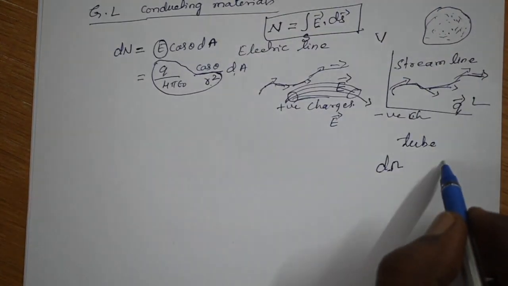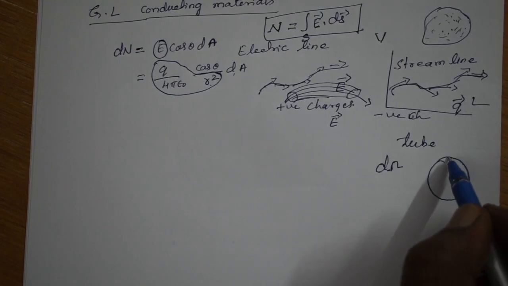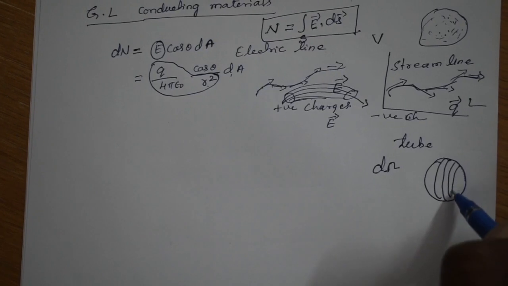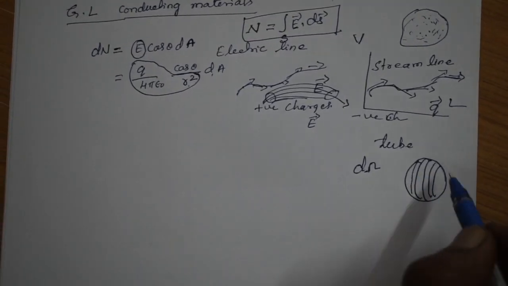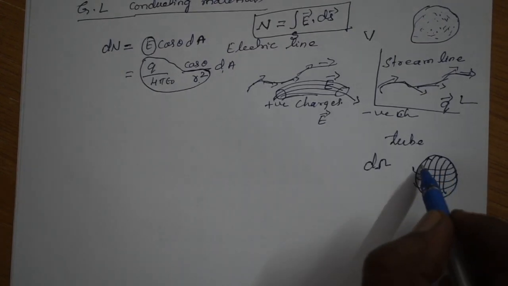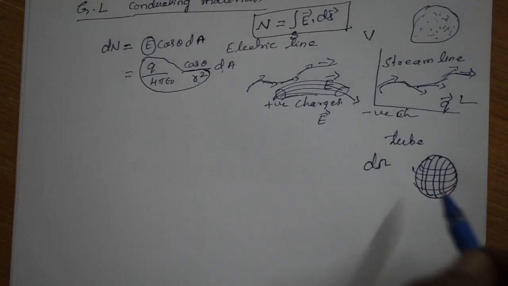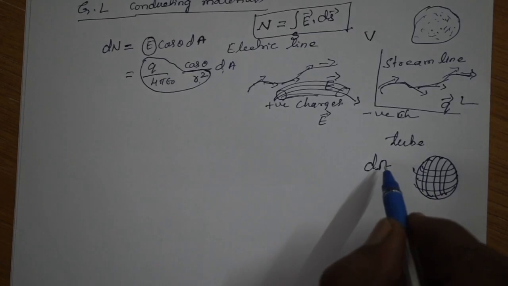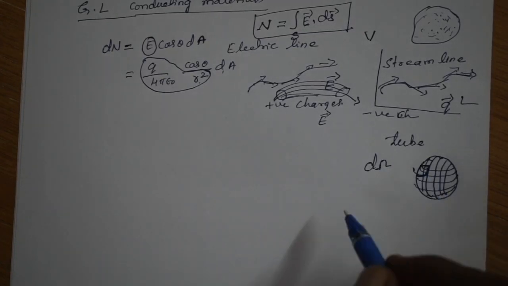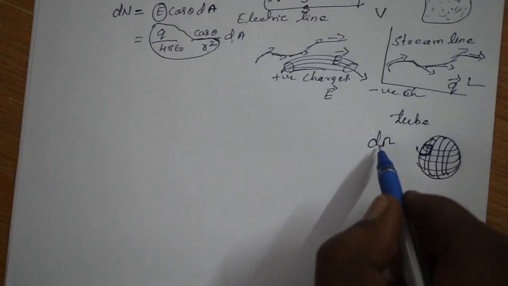Look here. Assume this as a sphere. So you can find the circles over the sphere in all directions. Okay. So that's why there will be a solid angle, and that solid angle, element of solid angle. If you are going to take a small element in the sphere, then that is